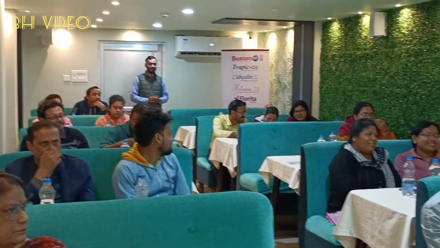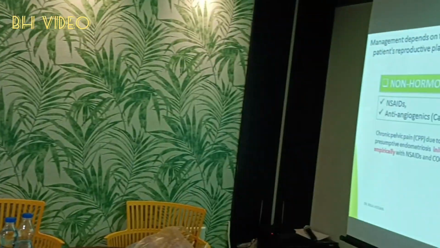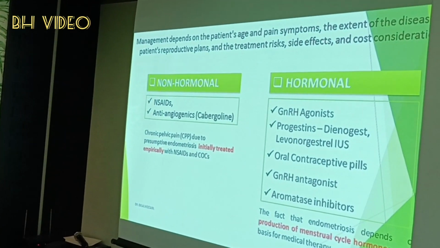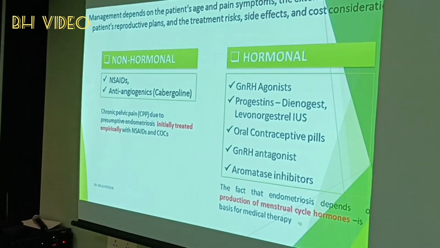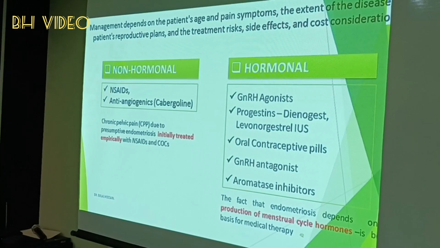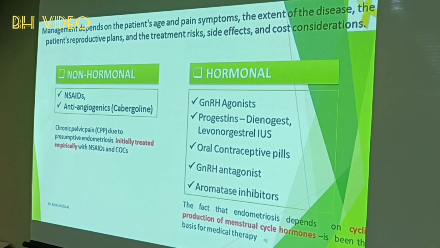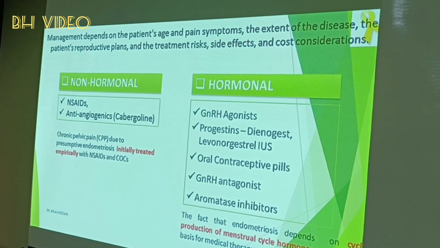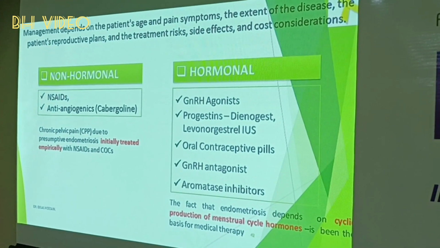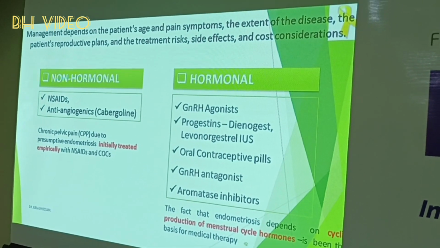Surgically, only surgery can provide 100% cure but not satisfactory. Treatment options are non-hormonal: NSAID or anti-angiogenic, that is gabapentin, and hormonal: GnRH agonist, progestins, that means dienogest or Mirena. Okay, oral contraceptive pill, GnRH antagonist and aromatase inhibitors.